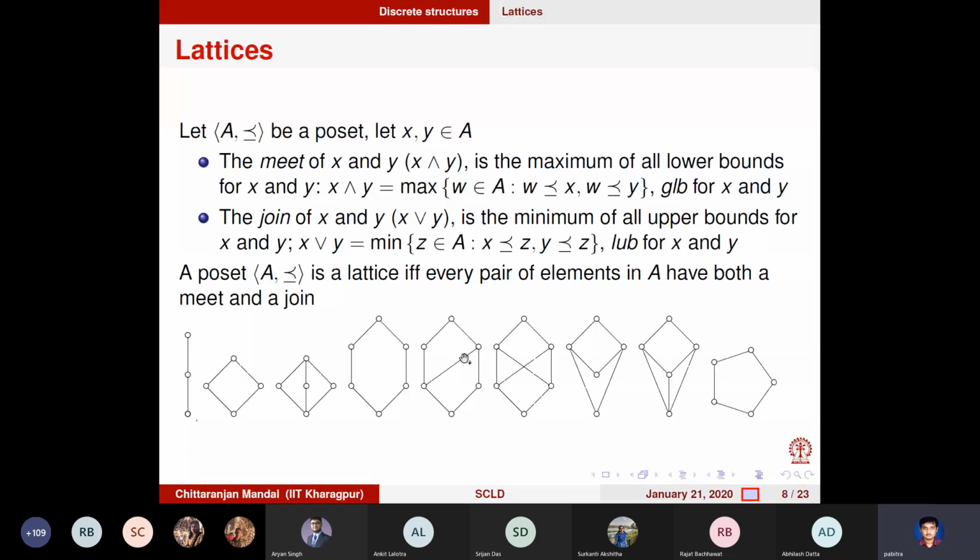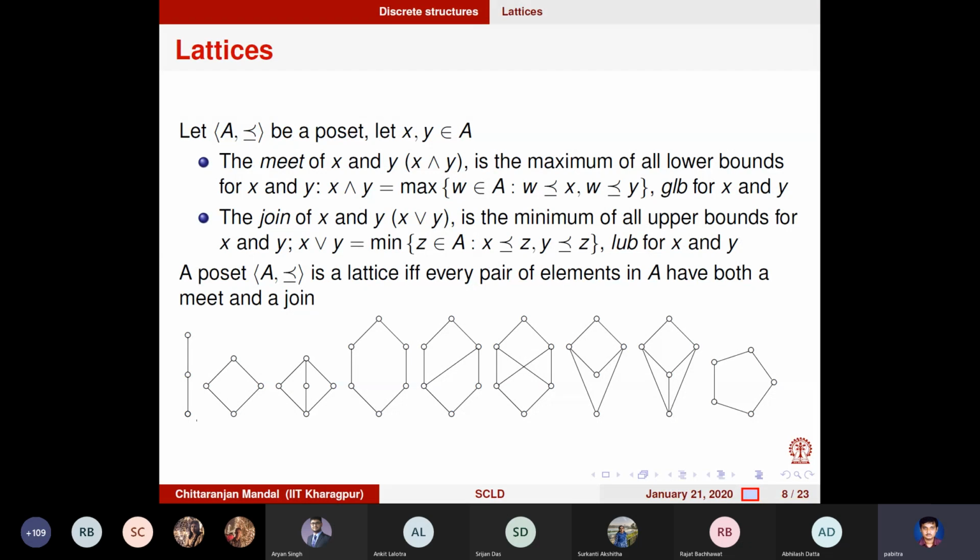All right, so now let's come to the fourth one from the right. So 1, 2, 3, 4. This one. Is this a lattice? Can you find a way to prove that it is not a lattice?